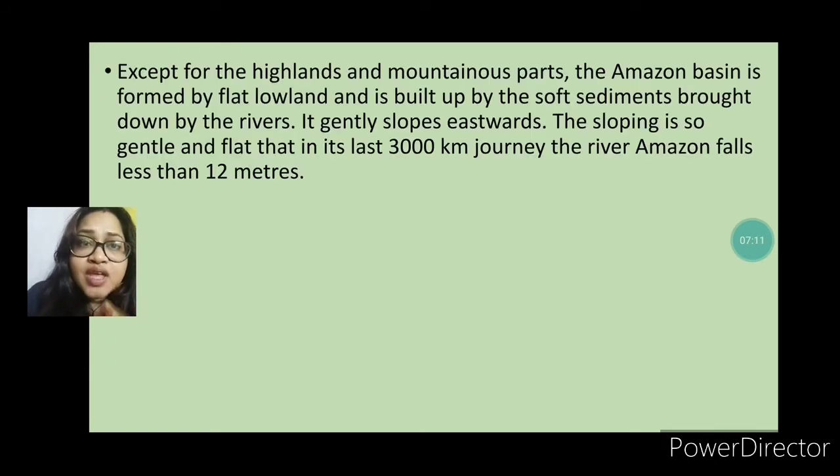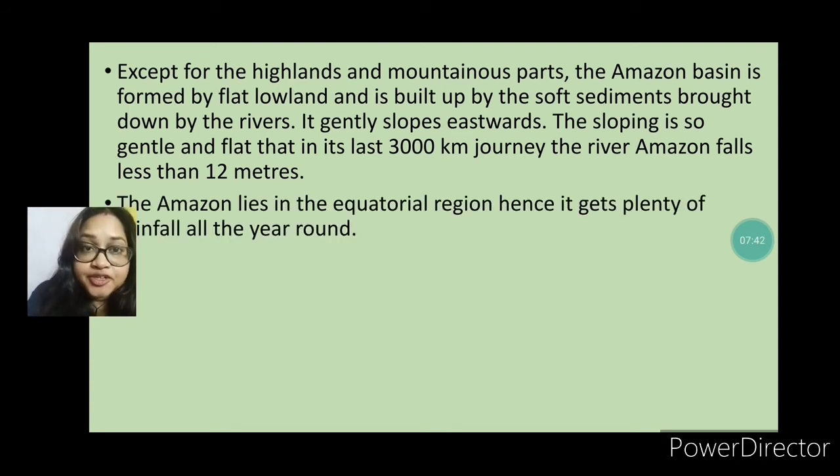Okay, and here, except for the highlands and the mountain parts, the Amazon basin is formed by flat lowland, and it is built up by the soft sedimentary soil which is brought down by the rivers, and its general slope is eastward. Okay, and its sloping is gentle and flat. In the last 3000 kilometers, the river Amazon falls less than 12 meters.